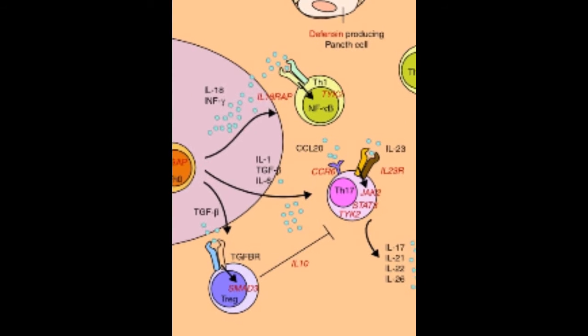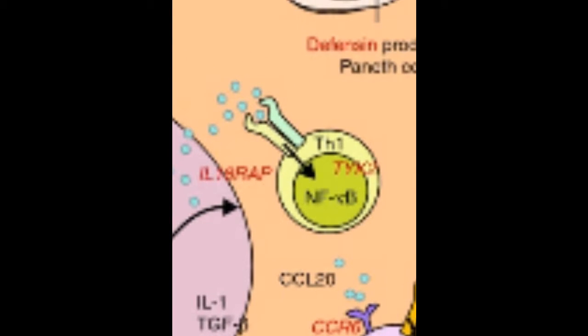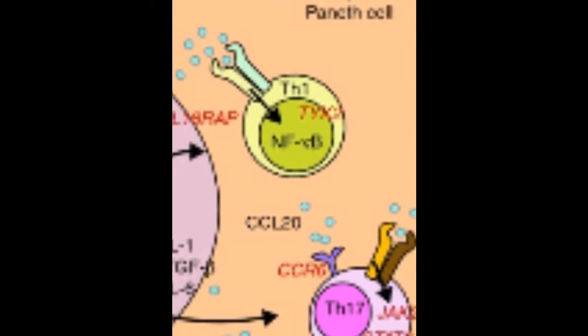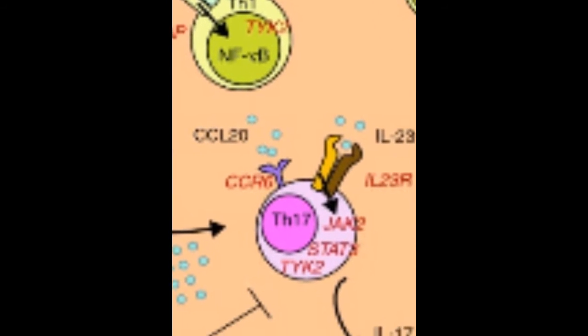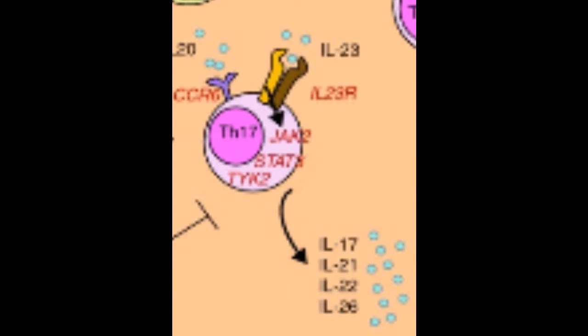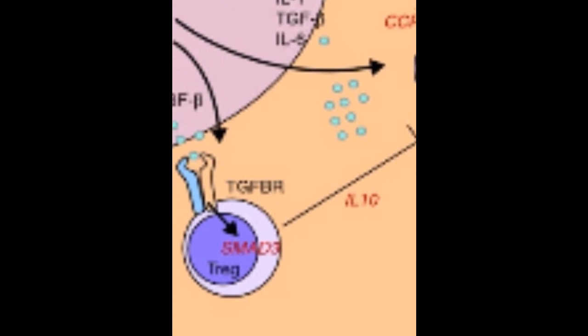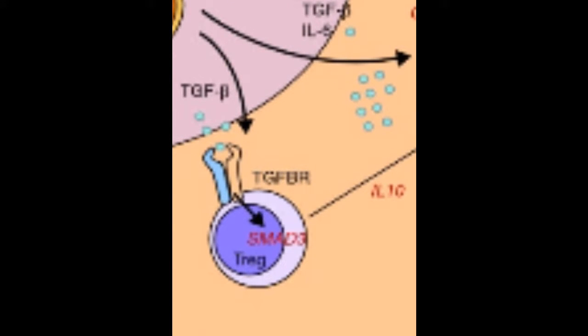Th1 cells, after activation, will lead to the production of pro-inflammatory cytokines through the activation of the NF-kappa B pathway. Th17 cells are activated through the IL-23 receptor, which in turn activates the JAK-STAT-TYK pathway that enhances pro-inflammatory cytokine production, for example, IL-17 and IL-21. T regulatory cells downregulate the immune system by producing anti-inflammatory cytokines such as IL-10, and this can inhibit Th17.